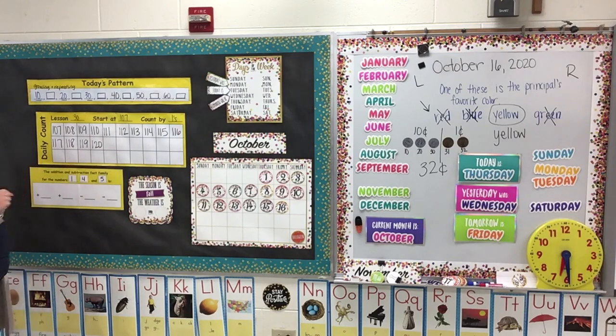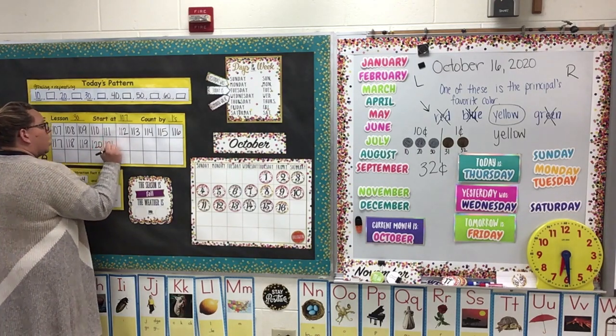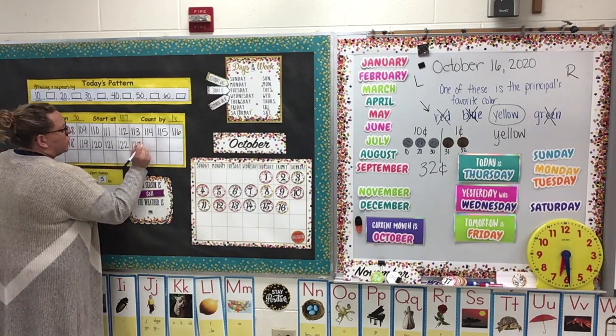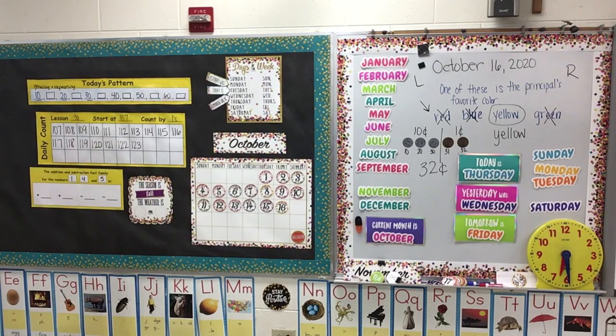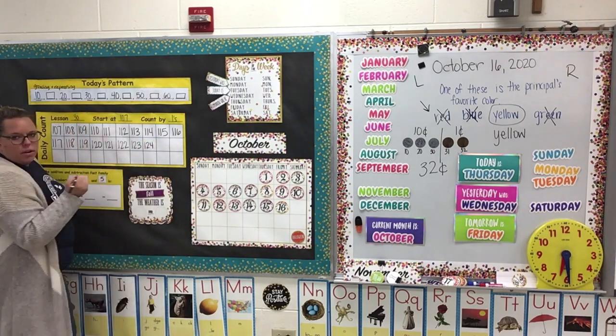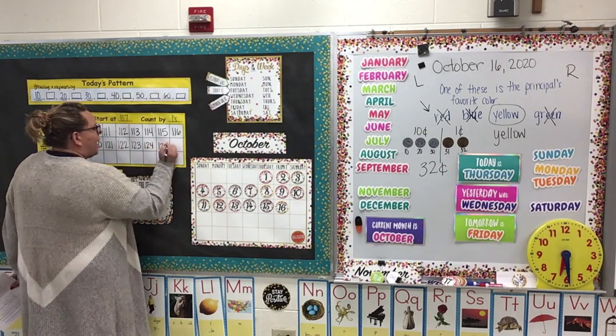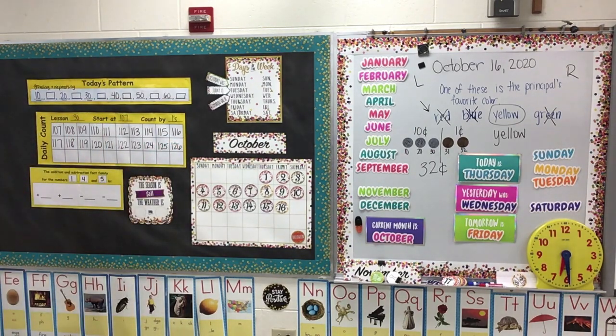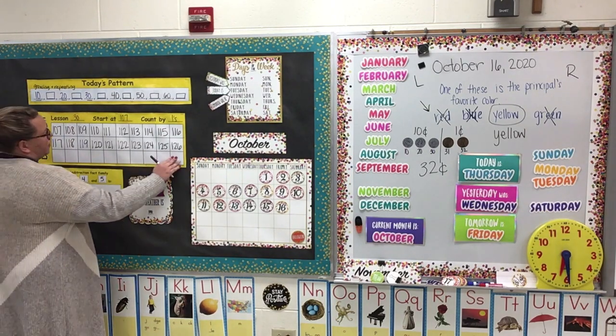120, 121, 122, 123, and you finish the last 3 boxes. And let's check it. 124, 125, 126. Okay, we are going to stop there. We're not going to do our last row. If you want to challenge yourself, a great challenge for today would be for you to finish out that last row.